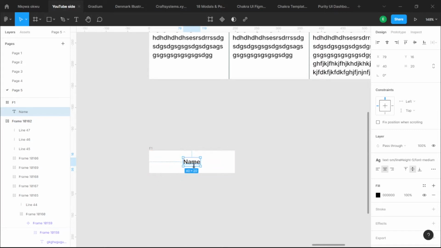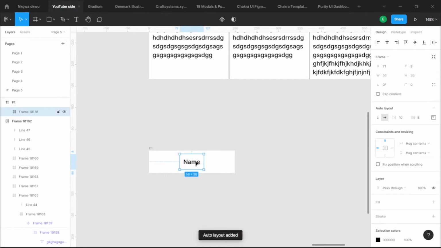Moving forward, I'm going to make name itself a component, an auto layout component. If you want to understand what an auto layout component is, there's a link to a description below where a friend of mine explained this really well and you can learn from it. So Shift A is going to make this an auto layout. Now, this being an auto layout, I have to centralize it before it's too late.